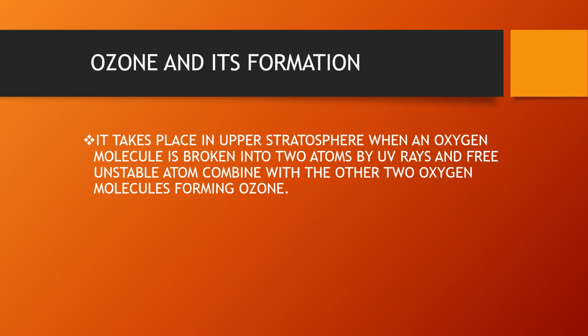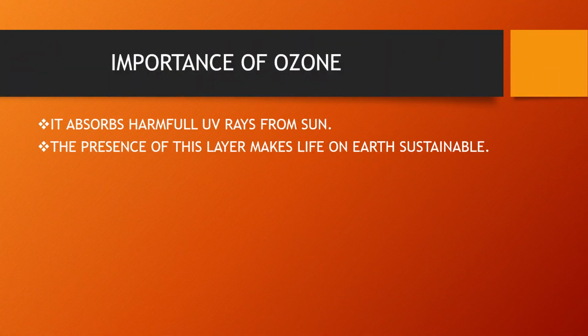Its existence results from the absorption by oxygen of the short UV rays from the sun, a process leading to the rise in temperature that occurs at the stratopause. Now, importance of ozone. The ozone layer absorbs the harmful UV rays of the sun, which would otherwise severely harm all living things on the earth. Thus, the ozone layer is essential for sustaining life on the earth.